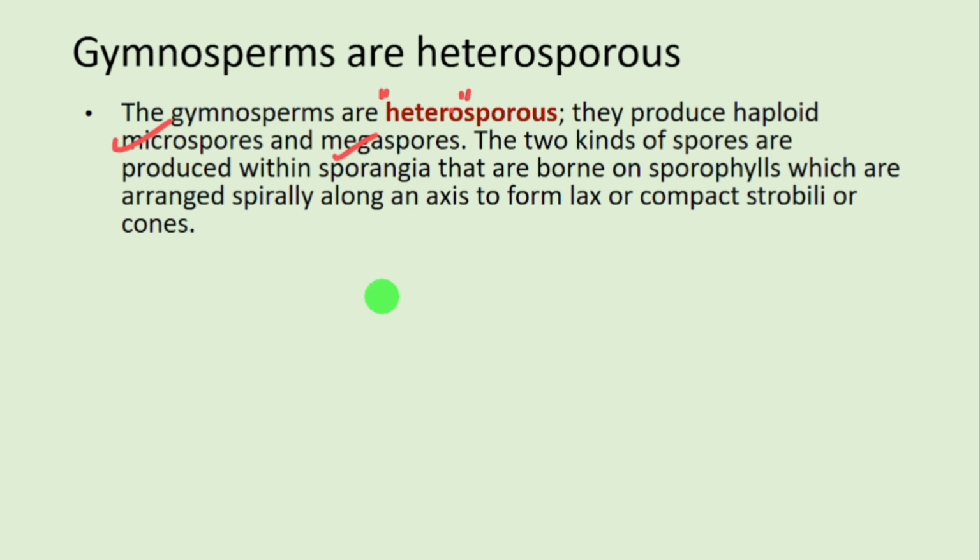If they are similar, we use the term homosporous. Okay, but these are different. So micro will be male and megaspore will be female. The two kinds of spores are produced within sporangia that are borne on sporophylls, which are arranged spirally along an axis to form lax or compact strobili or cones. So sporophylls, they will bear sporangia and they are in this form, cones, okay, compact strobili.